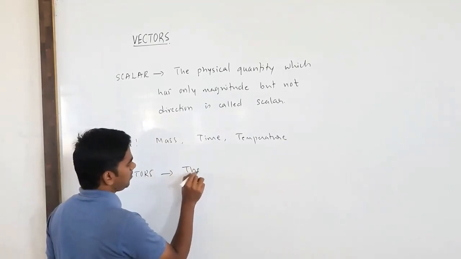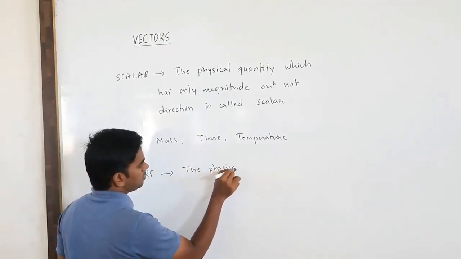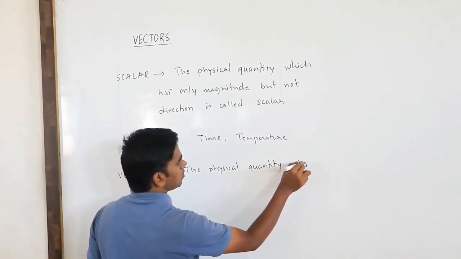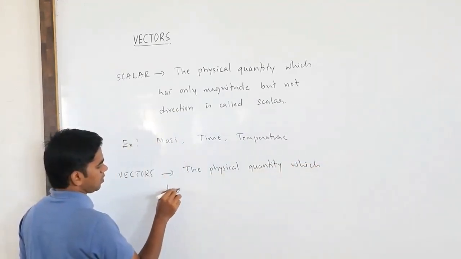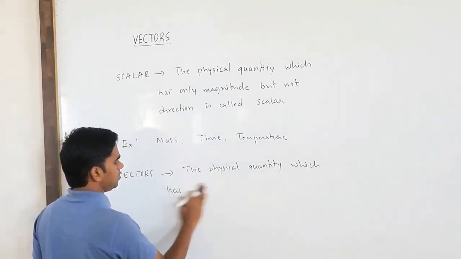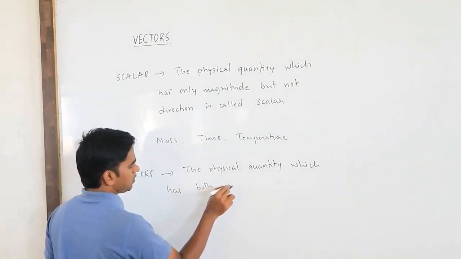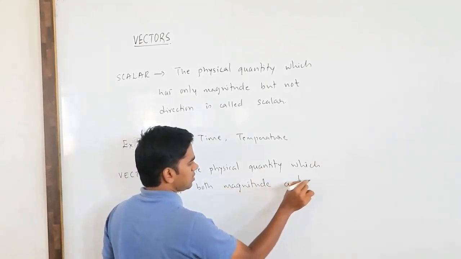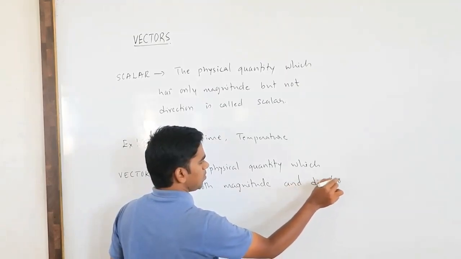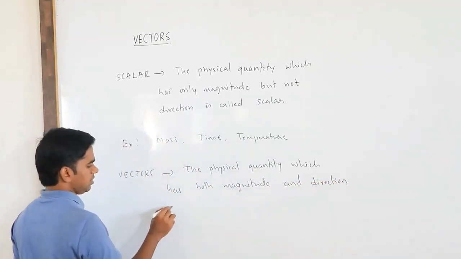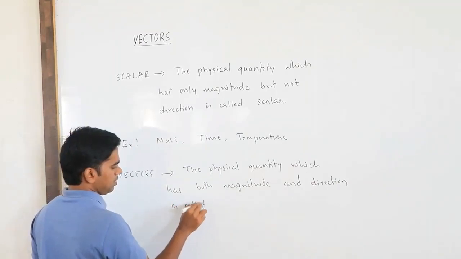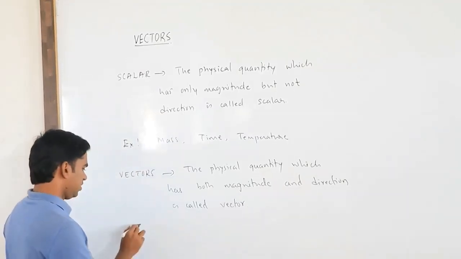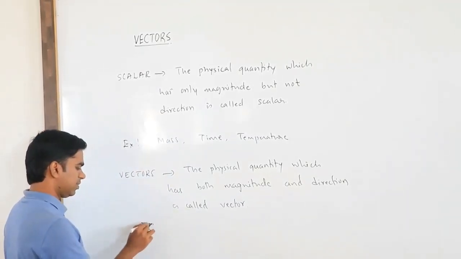The physical quantity which has both magnitude and direction is called a vector. Example here, a very important example: velocity.